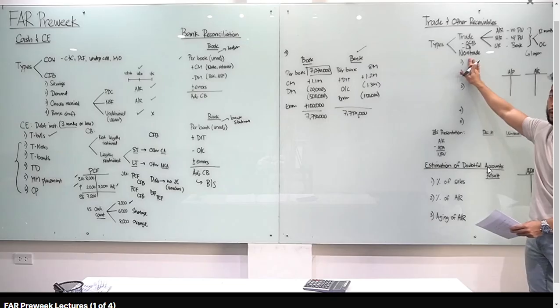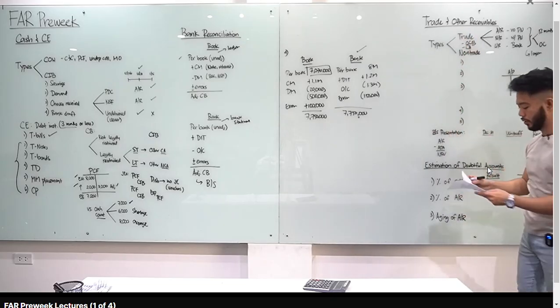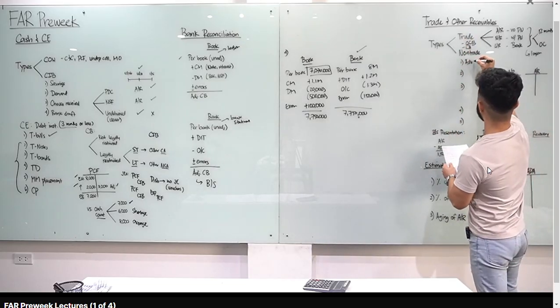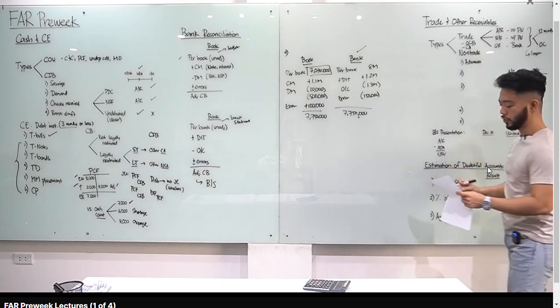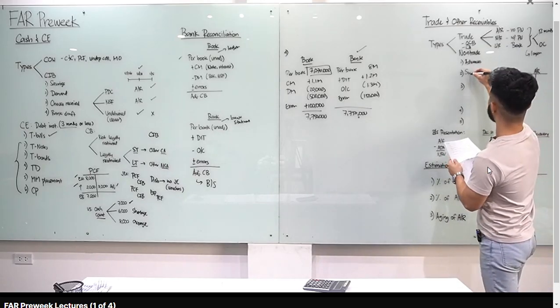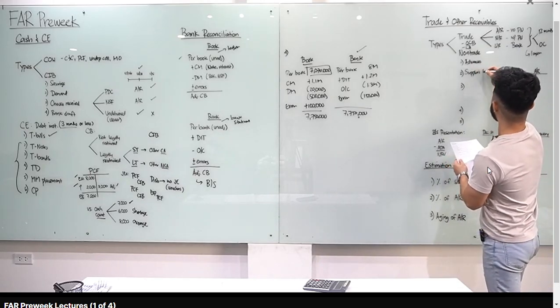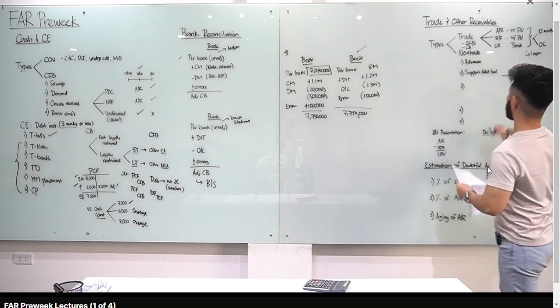Now, non-trade, ang ibang tawag dyan, other receivables. Examples yan, advances. Pwedeng advances from employees, advances from officers, and so on and so forth. Ano pa? Suppliers, debit balances. Right? Kailan nagkakaroon ng supplier's debit balance?